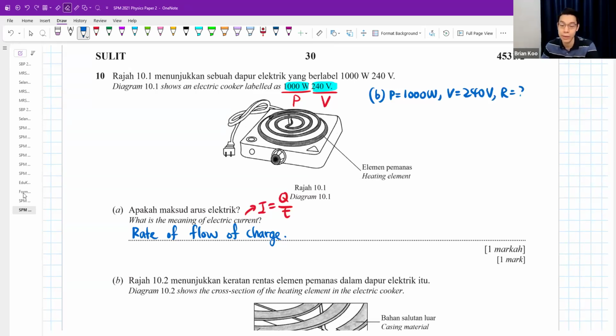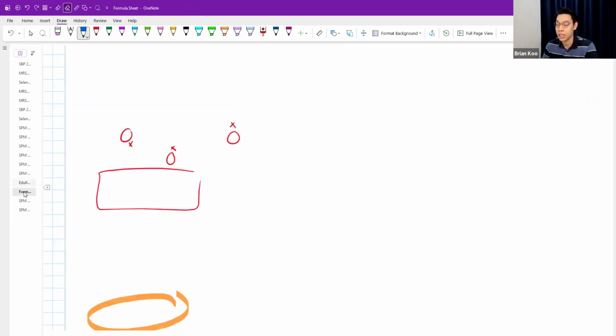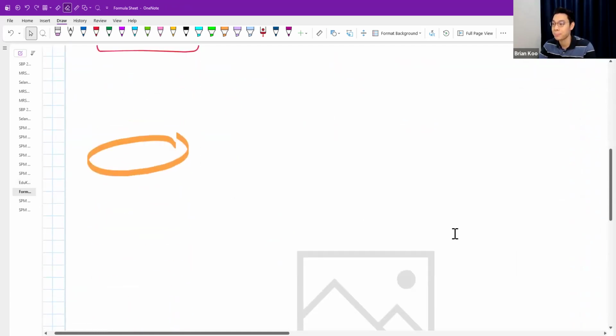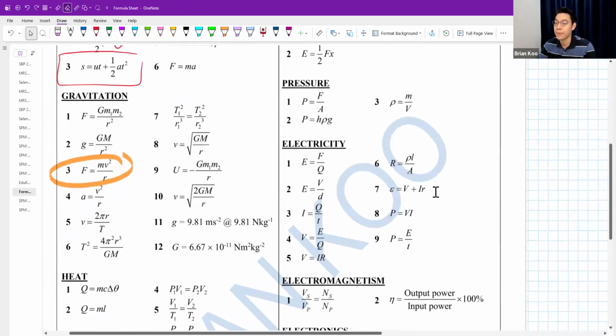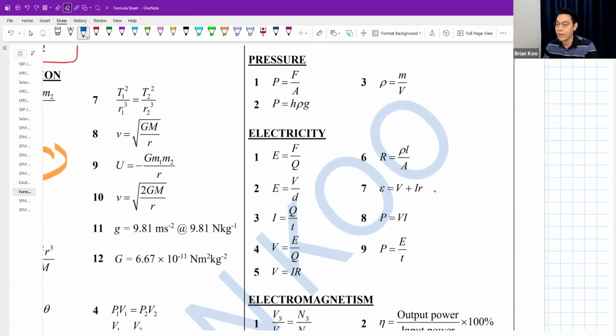We go and look for a suitable formula in the formula sheet. Electricity really has a lot, but they gave you power. I'll be thinking most probably this one because I've got power and voltage, but I do not have the current. And also they want to find resistance. If you look through the whole list, definitely won't be using this because we don't have all these things, but I think we can go and use this.